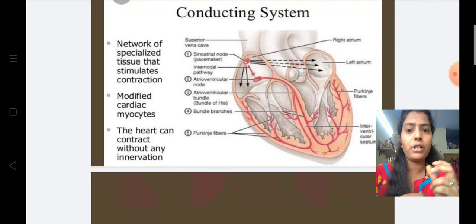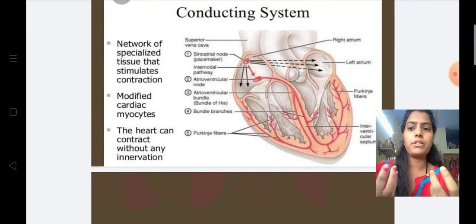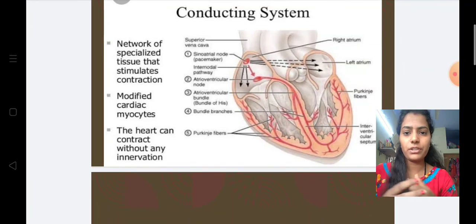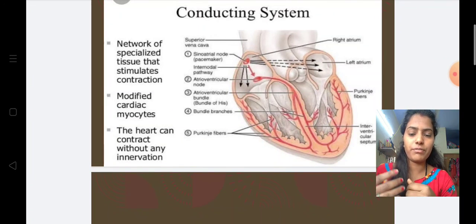From the AV node to the bundle of His, to the bundle branches, and finally to the Purkinje fibers, which are present in the walls of the ventricles. By this method, the electric impulses are transferred from the SA node to the Purkinje fibers, and this whole process helps to carry out the conduction of the blood.